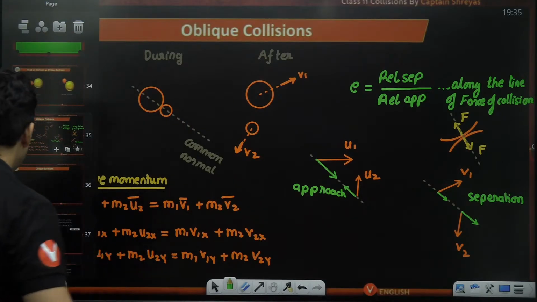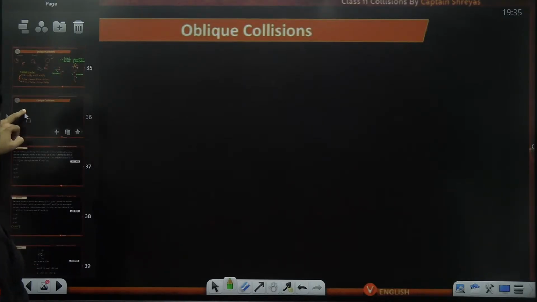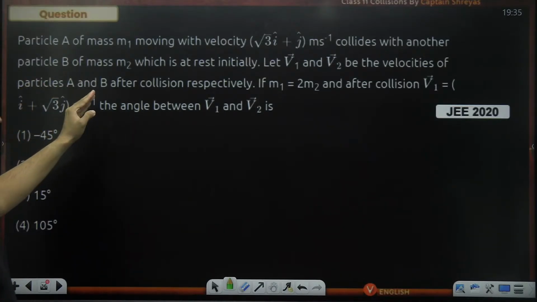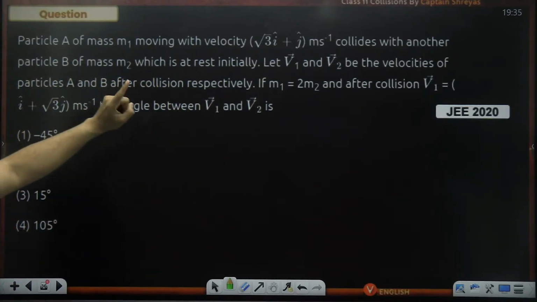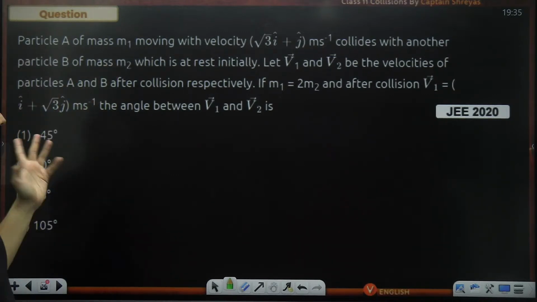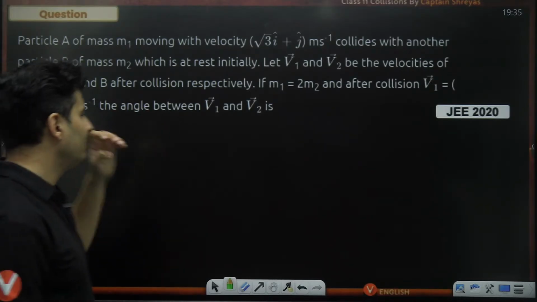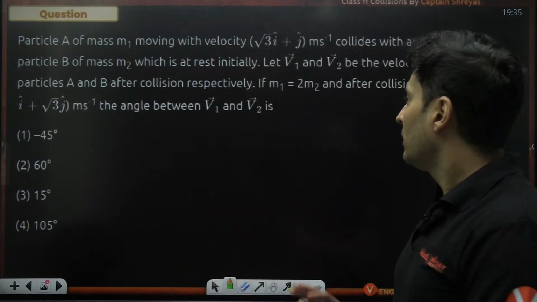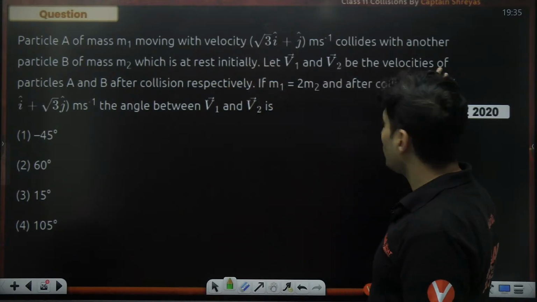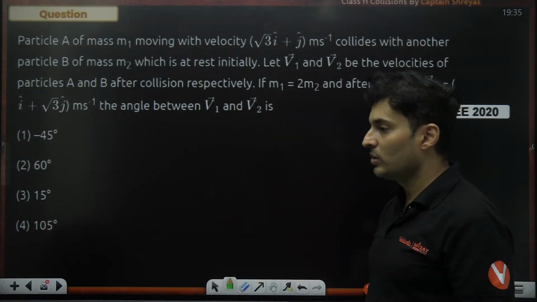Yes, awesome. So let me show you an example, a simple one first, and then we'll go to the complicated one. Okay, so let's take this example. Particle A of mass m1 moving with some velocity collides with another mass at rest. v1 and v2 be the velocities of the particles A and B after the collision. Since m1 is 2 m2 and v1 is this much, what is the angle between v1 and v2? Interesting question. Two masses, two velocities given before. After the collision also one of them is given, the other velocity is not given. Angle between v1 and v2 is asked.